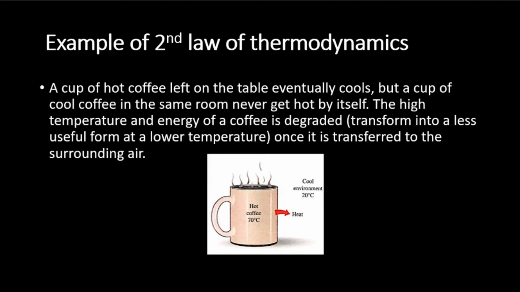Next, we will look at the example of the second law of thermodynamics. A cup of hot coffee left on the table eventually cools, but a cup of cool coffee in the same room never gets hot by itself. The high temperature and energy of the coffee is degraded once it is transferred to the surrounding air, which means it transforms into a less useful form at a lower temperature.